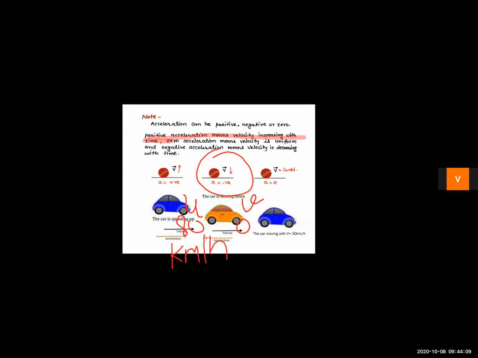So here you can see as the velocity is decreasing, as the final velocity is less than the initial velocity, the acceleration is said to be negative acceleration. So negative acceleration means velocity is decreasing with time. Right children? Next we can see zero acceleration.